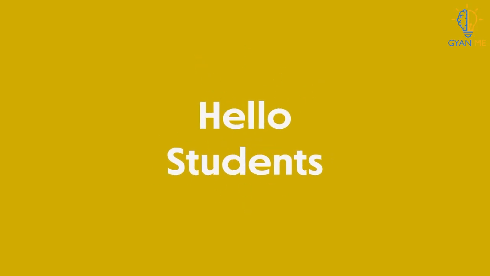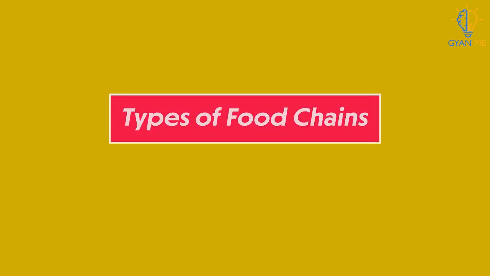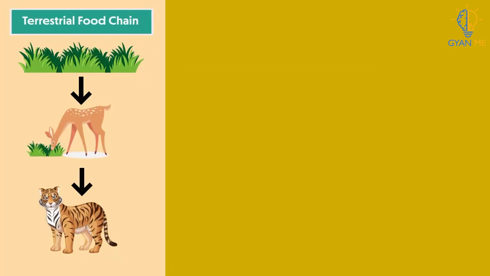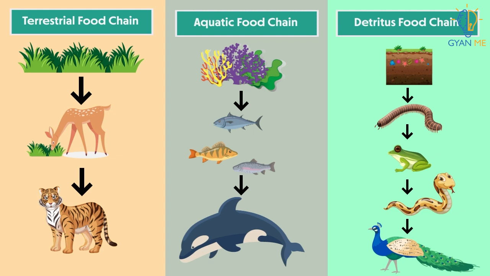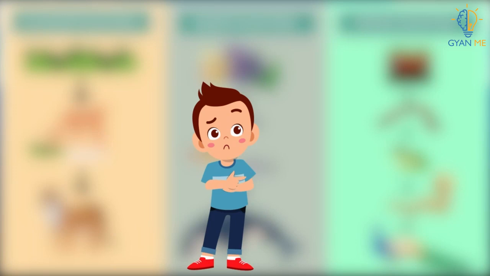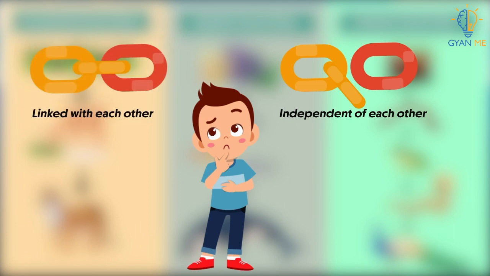Hello students. In the previous video, we learned about different types of food chains and the various animals that form its various trophic levels. We learned that food chain is broadly classified into three types. So now the question we asked you was, are these food chains independent of each other or linked with each other in one ecosystem or the environment?